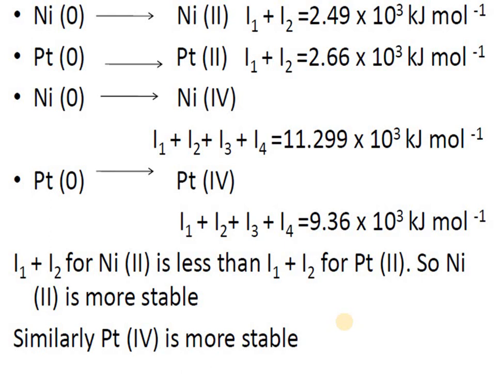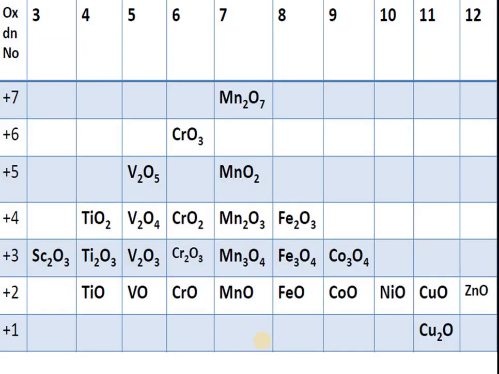But for nickel +4, removing 4 electrons requires 11.29 times 10^3 kJ/mol, while for platinum it is 9.36 times 10^3 kJ/mol. So platinum needs less energy to remove 4 electrons. Therefore, platinum +4 compounds are more stable than nickel +4 compounds, and nickel +2 compounds are more stable than platinum +2. We have discussed this already.